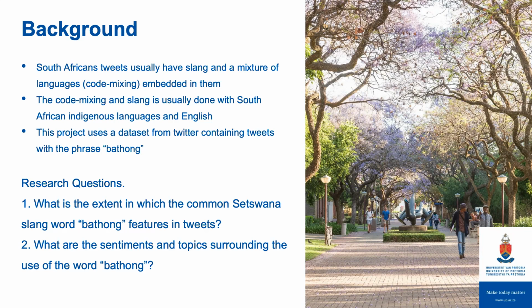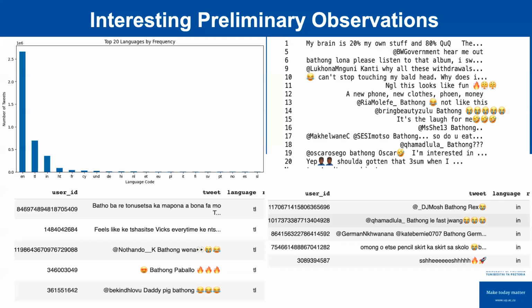This project uses a dataset from Twitter containing tweets with the phrase Bathong, which is a Setswana word used to express surprise, disgust, happiness, shock, which has been modified on Twitter to add certain meanings as well. The research questions are: what is the extent to which the common Setswana slang Bathong features in tweets, and what are the sentiment and topics surrounding the use of the word?